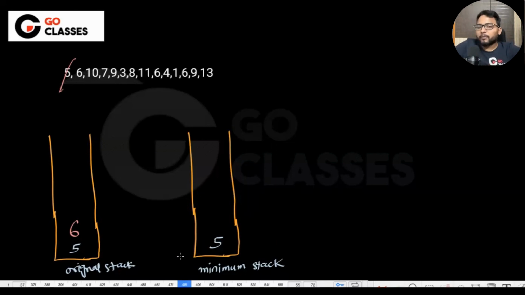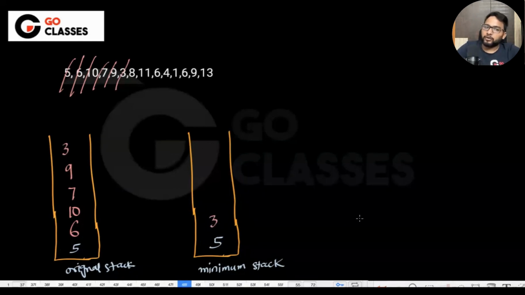We will be keeping the minimum only on the top. Okay. In the minimum stack, so that I can get in the order of 1. 6, 10. You keep 10 here. You keep 7 here. I mean, 7 is greater than this. You won't keep it. You keep 9 here. You keep 3. Now 3 has come. You keep 3 here also and here also. This is the catch. You keep this 3. Don't delete this 5. Don't delete.